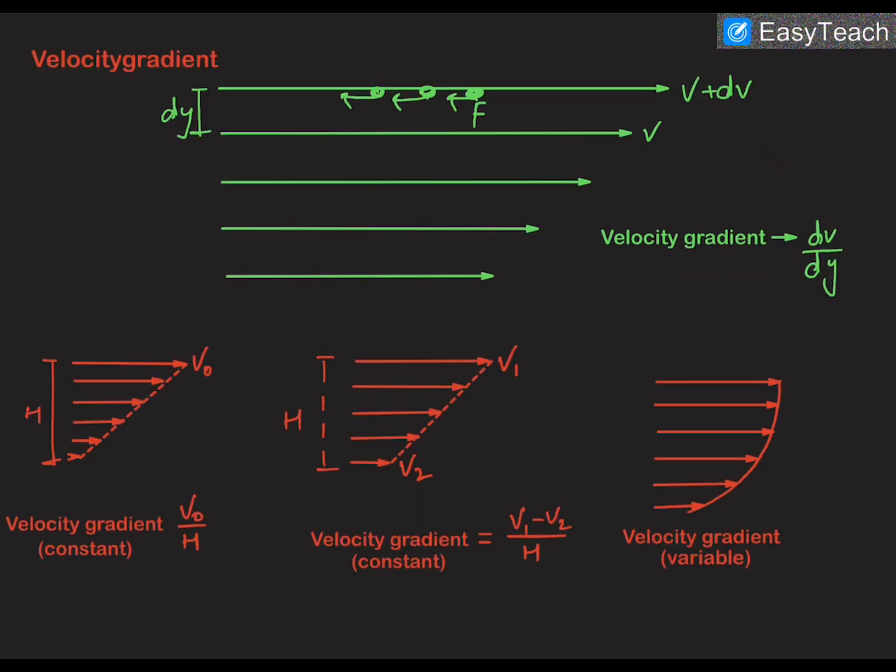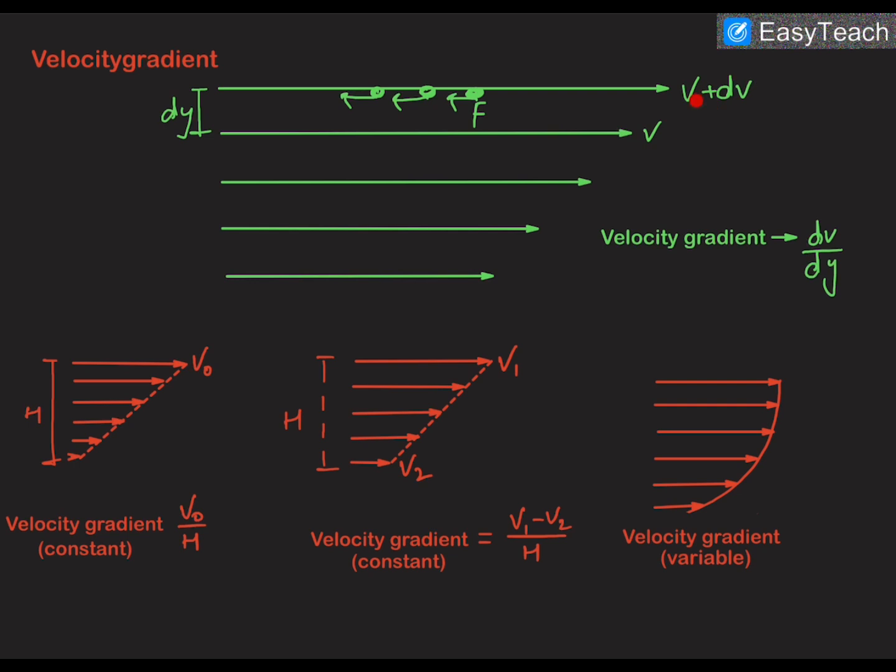Now let us discuss the velocity gradient. To calculate this viscous force, we would require the velocity gradient. We all know that the gradient of anything is its rate of change with respect to distance. As we have already discussed, in wider rivers the river flows in layers, or we can also say that the flow is laminar flow. As we move up, the velocity of the layer keeps on increasing.